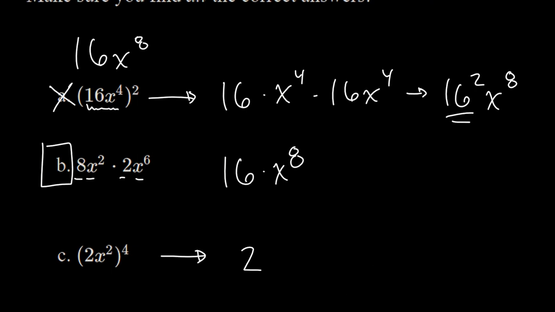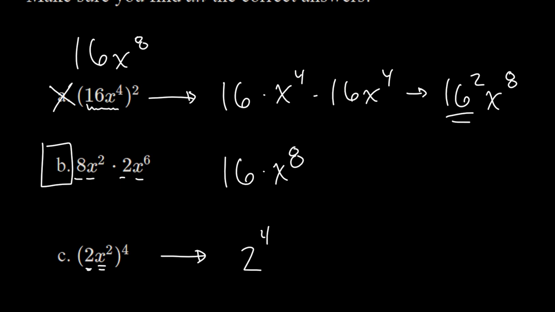Let's look at C, and we're going to raise something to the 4th power. So this is going to be 2, and I can write out 4 copies of this. Or I can say, I'm raising a product to a power. You can see that this 2 and the x squared are being multiplied. There's going to be 4 identical copies of that. If I wrote them all out, I would observe I've got 4 factors of 2: 2, 2, 2, 2, which is 2 to the 4th power.